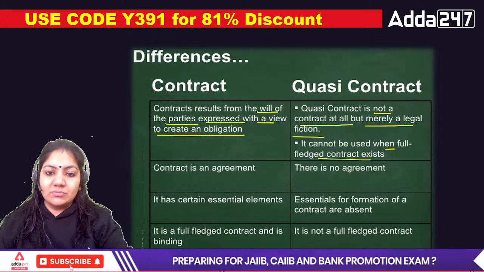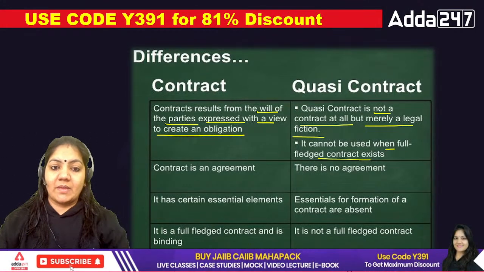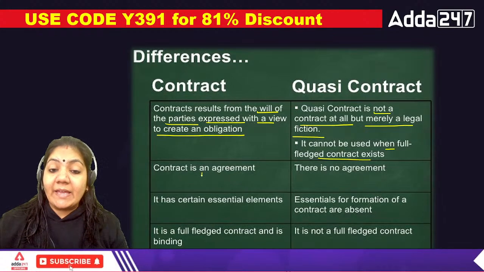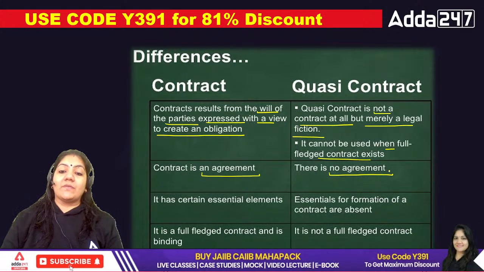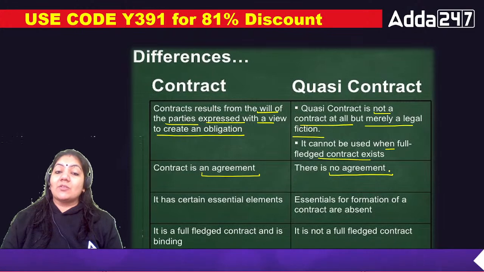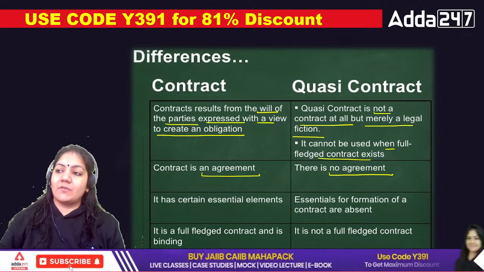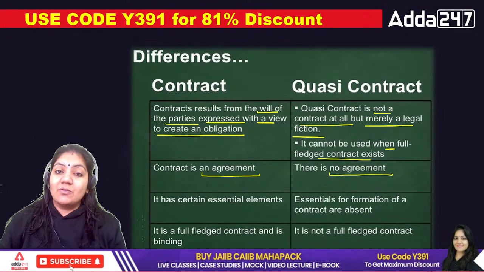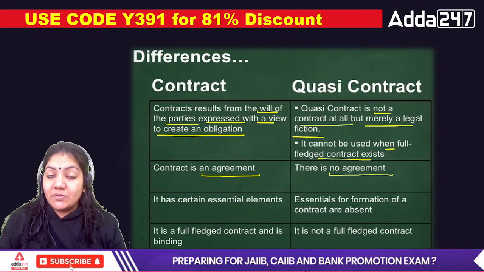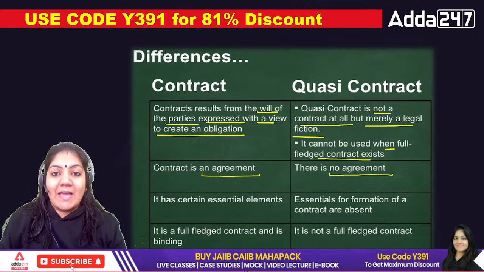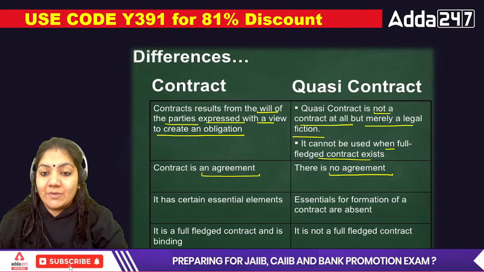So just try to learn some important things from this particular difference. Second, contract is an agreement, but in quasi contract there is no agreement. This is one of the key essential points. Why is there no agreement in quasi contract? Because in the car example, when I give my car for repairing of this tire, there is no agreement, because in a contract, agreement comes before the contract. So there is no agreement between me and the mechanic for the repairing of the tank. That's why in quasi contract there is no agreement.